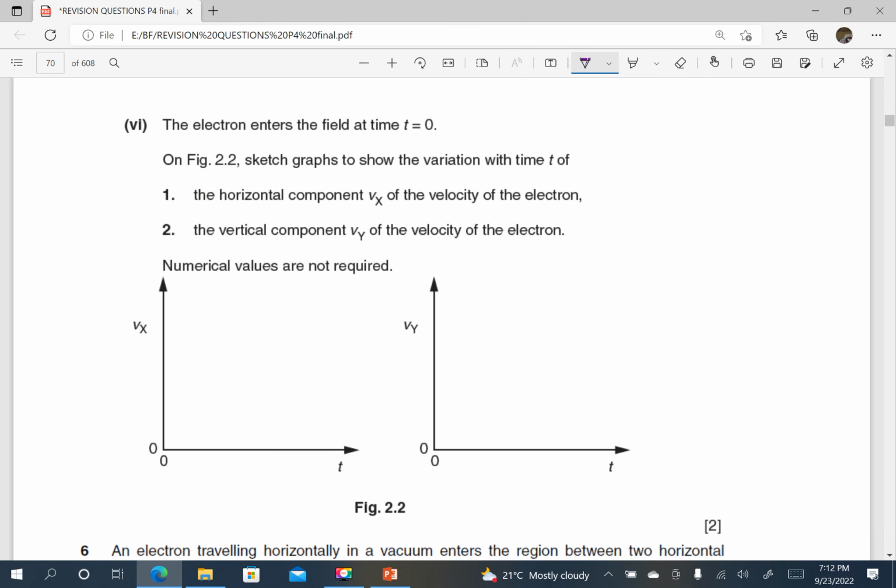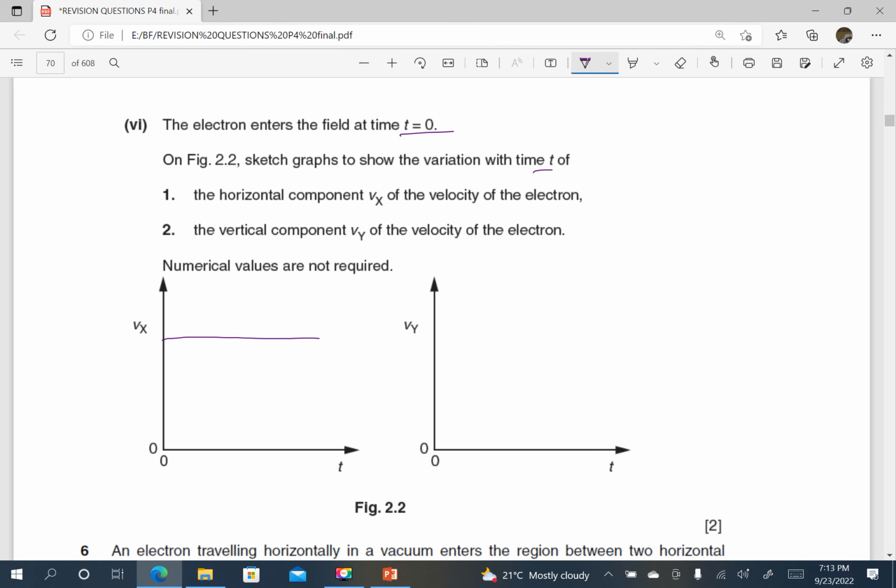Lastly, I want us to stop on this part here. The electron enters the field at time t equals 0. On the figure, sketch graphs to show the variation with time t of the horizontal component Vx of the electron. Since the field is vertical, there is no resultant force in the horizontal. What does that mean? The speed in the horizontal does not change because there is no acceleration in the horizontal. So that means it will be a horizontal line.